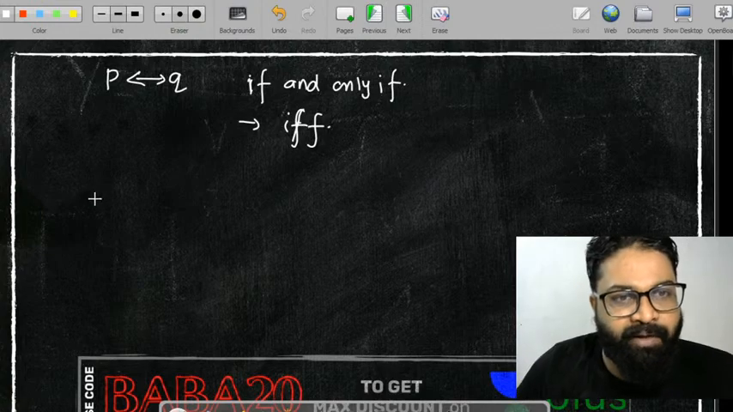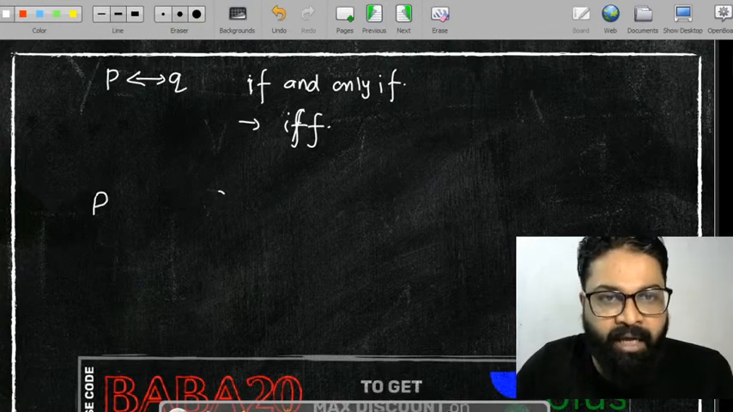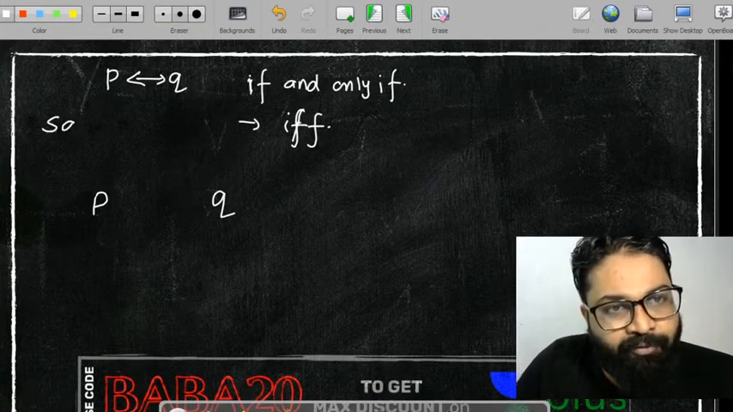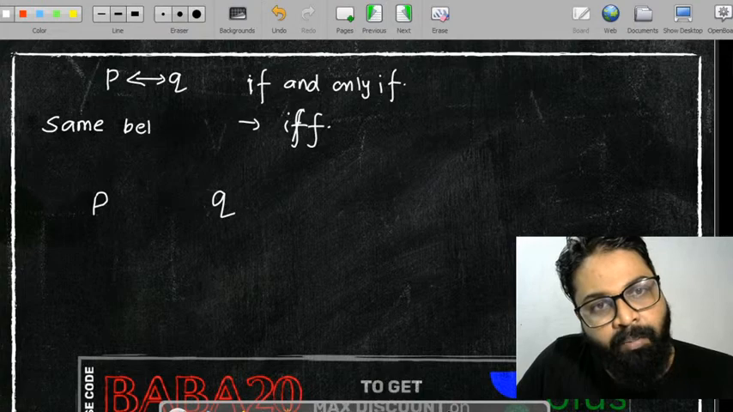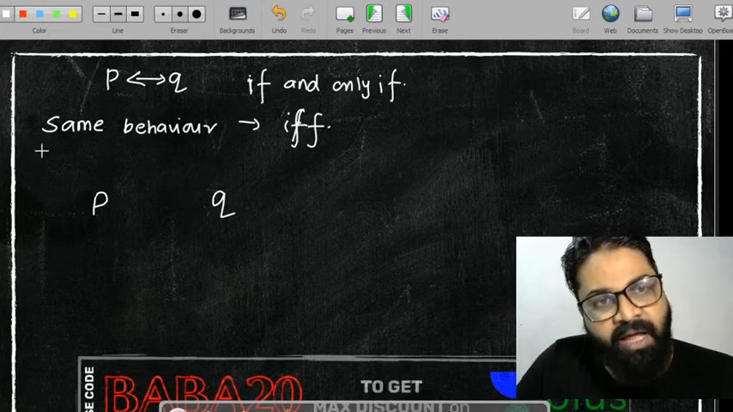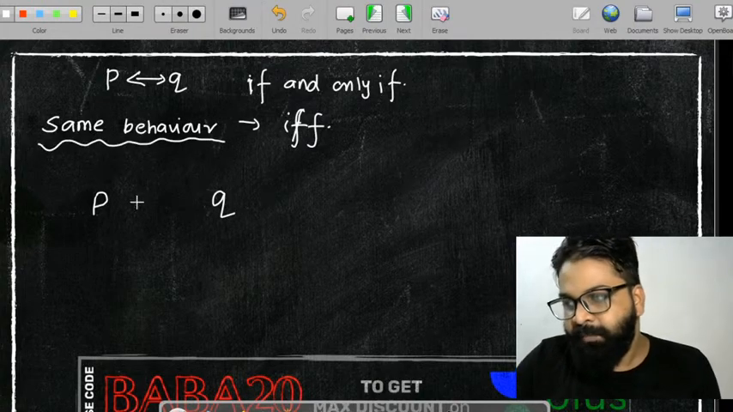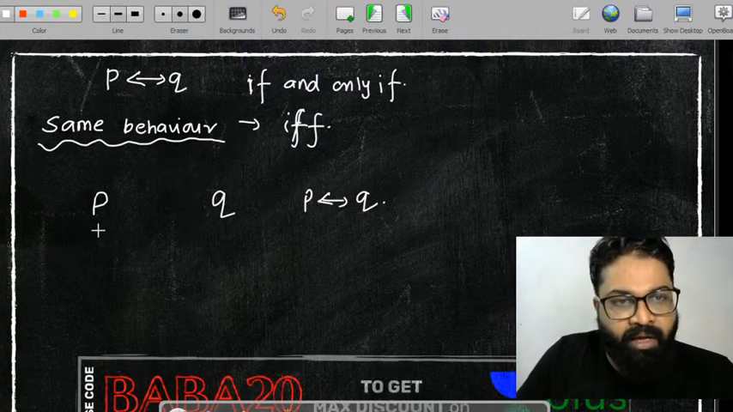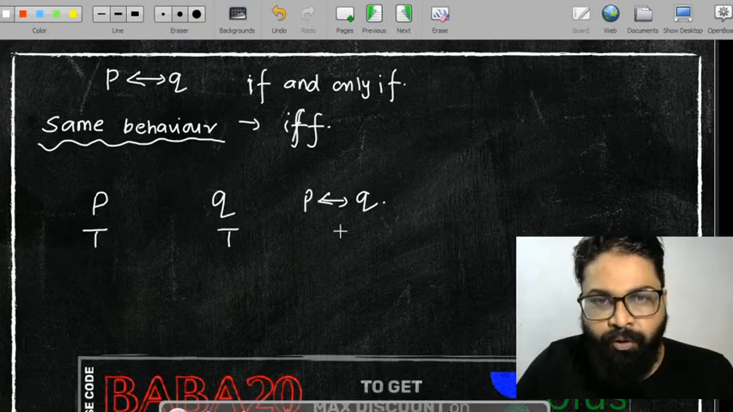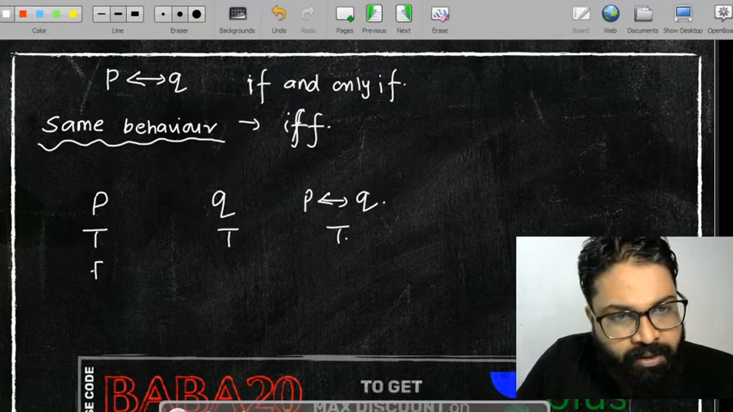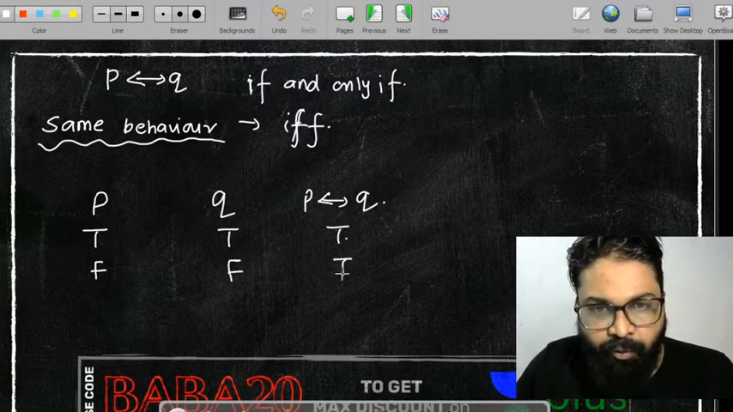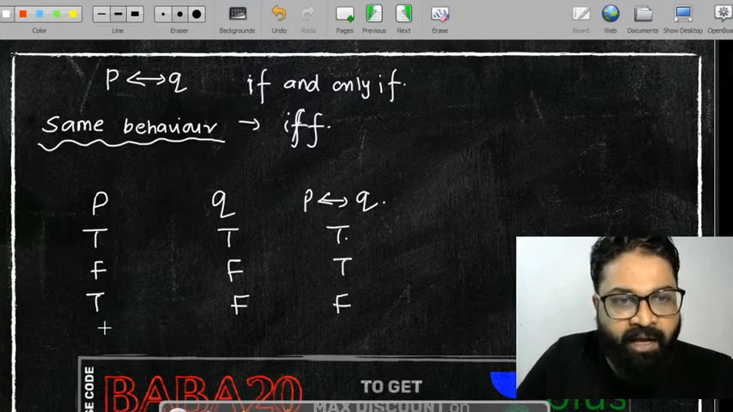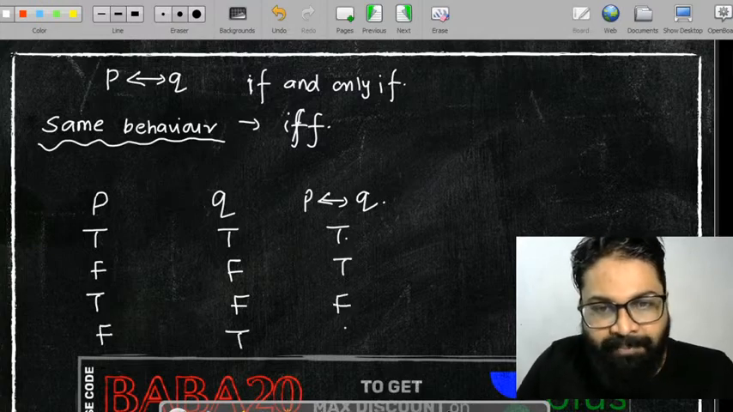Let's see the truth table of the double implication. In the double implication, both should have the same behavior. So try to understand, P double implication Q: both should have the same behavior. Then we can use the double implication. Let's consider this. Here you will be getting P double implication Q. This is going to be true, this is going to be true, ये आपका true हो जाएगा. This is going to be false, this is going to be false, ये आपका true हो जाएगा. And then this is going to be true, this is going to be false, ये आपका false आ जाएगा. This is going to be false, this is going to be true, ये आपका false आ जाएगा.